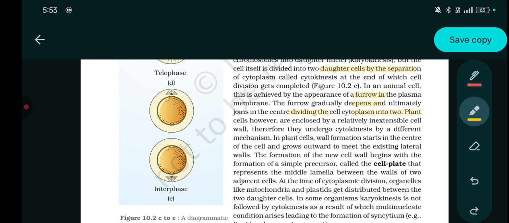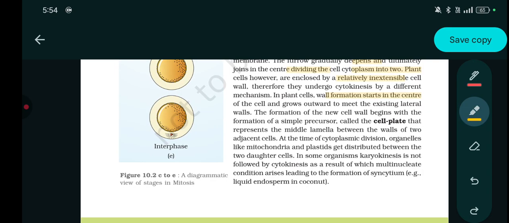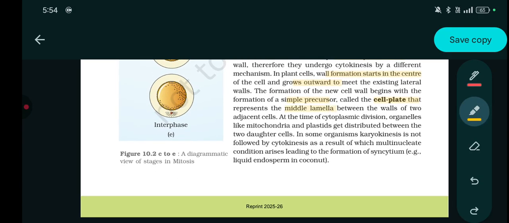Plant cells, however, are enclosed by a relatively inextensible cell wall. Therefore, they undergo cytokinesis by a different mechanism. Wall formation starts in the center of the cell and grows outward to meet the existing lateral walls. The formation of the new cell wall begins with the formation of a simple precursor called the cell plate, that represents the middle lamella between the walls of two adjacent cells.